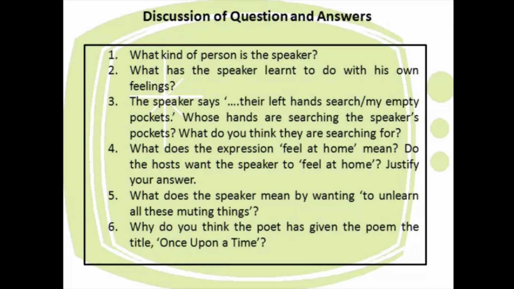Why do you think the poet has given the poem the title "Once Upon a Time"? The poet has given the title "Once Upon a Time" to the poem because he was talking about when he was at the age of his son, when he was small. He wants to show the difference between his age and his son's age, and he wants to talk about when he was small, that is in the past, once upon a time, a very long time ago. That is why he has given the poem the name "Once Upon a Time."